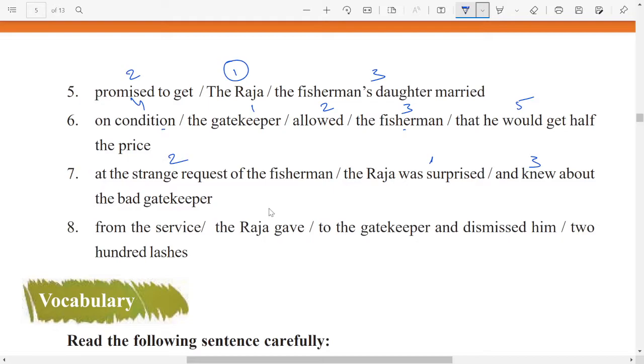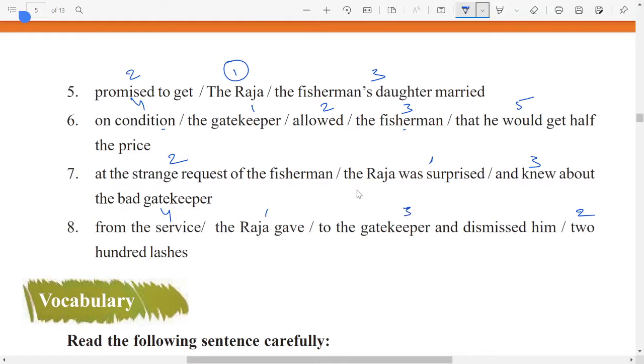What we can use here? The Raja gave, yeah, 200 lashes. This we can use for the second option here. The Raja gave 200 lashes to whom? To the gatekeeper and dismissed him from the service. Okay. So here you should know who is doing the action and who is not doing the action on top. So that is very important, right?